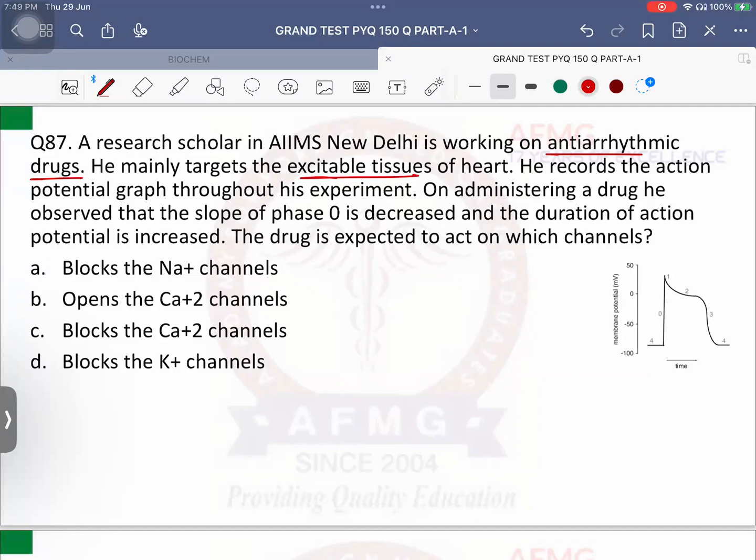SA node, AV node, bundle of His, right and left bundle branches, and Purkinje fibers. He records the action potential graph throughout his experiment. On administering a drug, he observed that the slope of phase 0 is decreased and the duration of action potential is increased. The drug is expected to act on which channels?